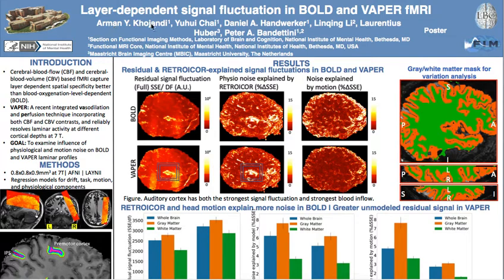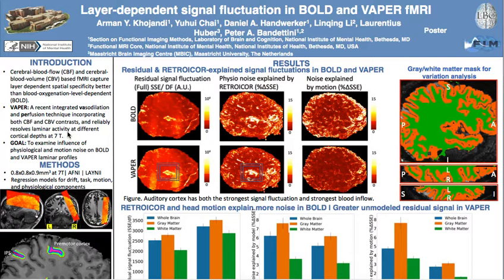Hello, my name is Arman Kajandi, and today I'll be speaking to you about layer-dependent signal fluctuation in BOLD and VAPER fMRI. CBF and CBV-based fMRI capture layer-dependent activity with greater spatial specificity than BOLD fMRI. Recently, an integrated vasodilation and perfusion technique called VAPER has been designed to incorporate both CBF and CBV contrasts and has been shown to reliably resolve laminar activity at different cortical depths at 7 Tesla.